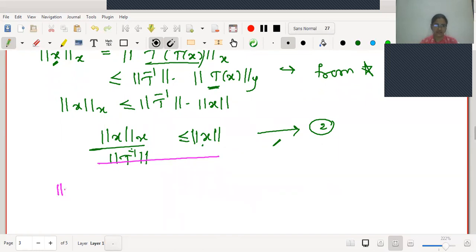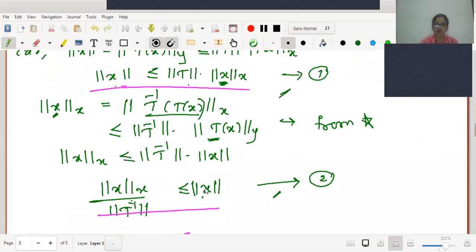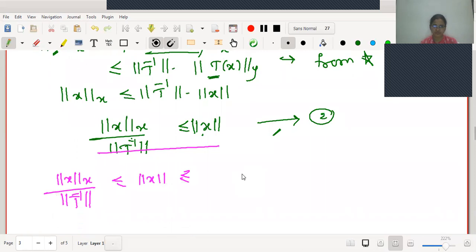I can write norm X of x upon norm T inverse is less than or equal to the new norm of x, and the new norm of x, with inequality number 1, is less than or equal to norm T into norm X of x.